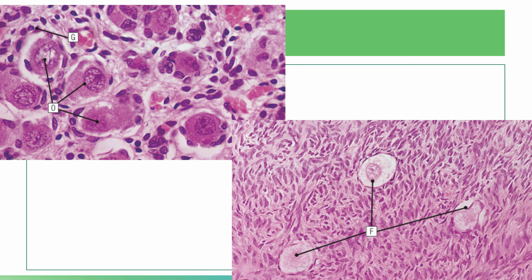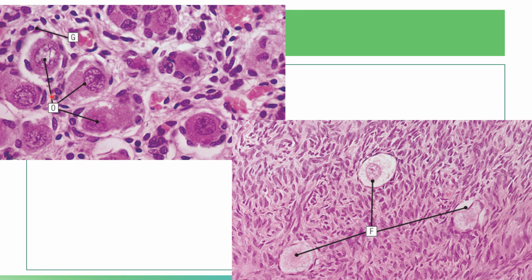Here is an illustration of a primordial follicle, from an ovarian cortex of a 32-week-old fetus.